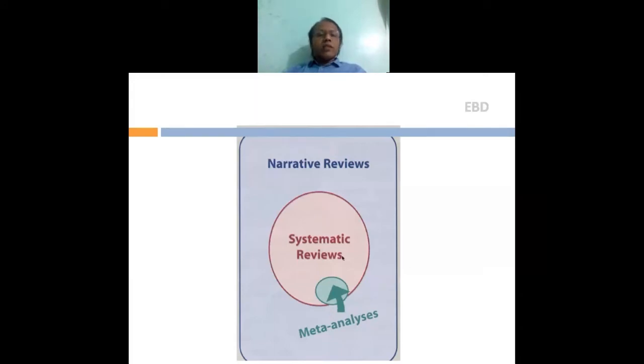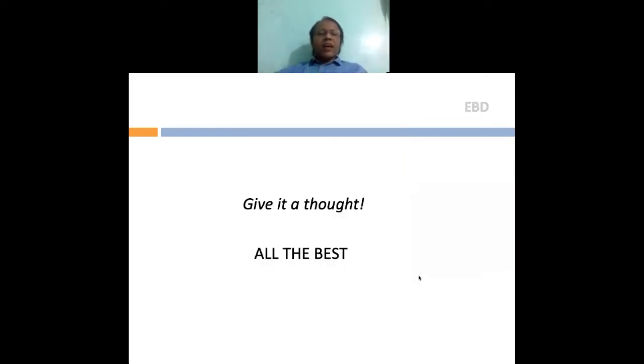This is a graphical representation of what we were doing earlier, and some of us still do it. A narrative review is what we consider as a library dissertation. It is better performed as a systematic review and not just a narrative review. And some of these systematic reviews also have the potential to be turned into a meta-analysis. So this is how evolution anyway takes place. So give it a thought, and definitely all the best to all of you who want to conduct a systematic review. Follow the steps and do it.